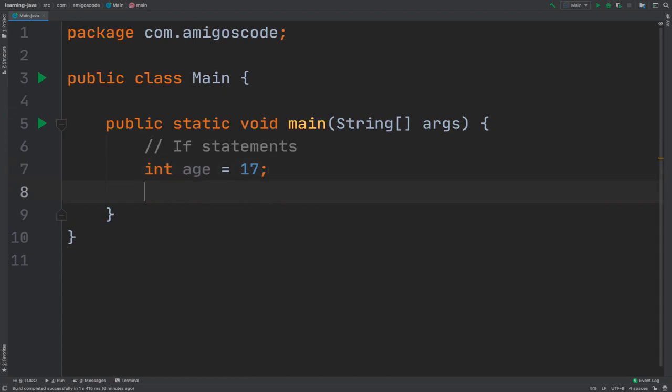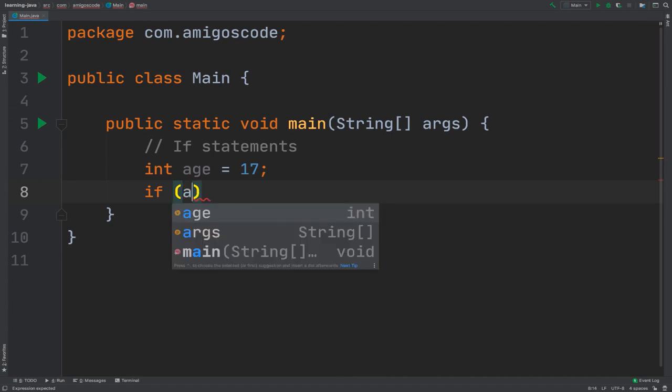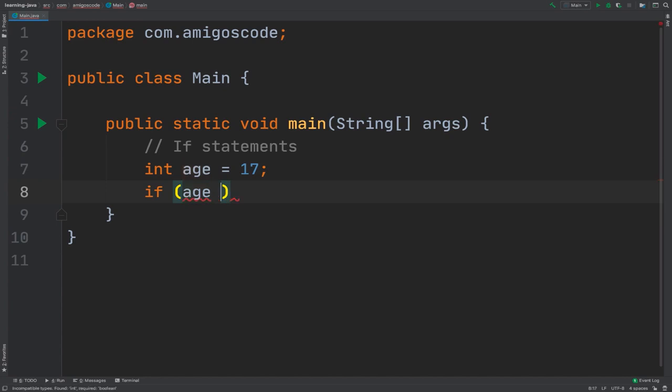So to do that, we simply use the if statement. So if statement works like this. So if, and then inside right here, we pass a Boolean expression. In our case, I'm going to say age, and then if age is greater or equal to 18, right? If it's greater or equal to 18, we know that it's an adult.